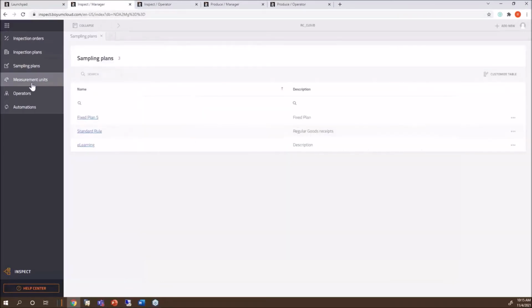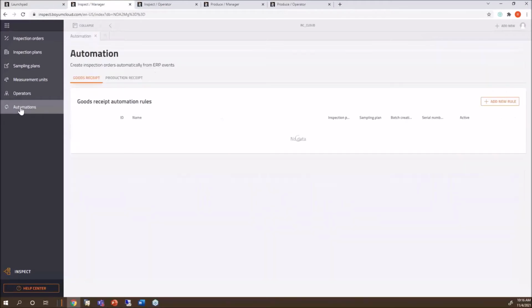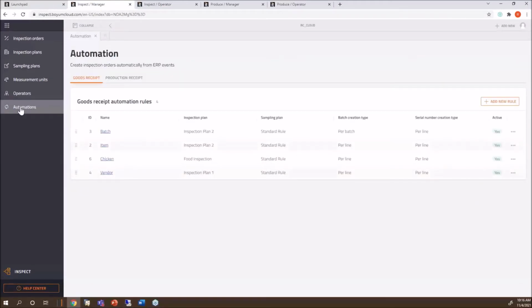Okay? And here are my measurement units. Remember, I mentioned it earlier. You set up again what you need. Okay, so you can keep going and set up all those measurement units here, all the sampling plans here, inspection plans here. So you have everything set up and now you want to go a step further. You do not want to do manual inspection. Okay, you want to automate that. So I click here and what this does is I have different rules again with automations.